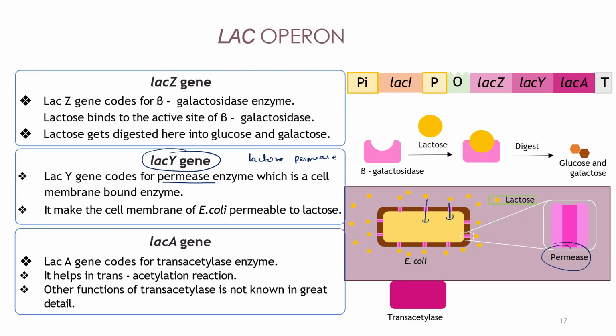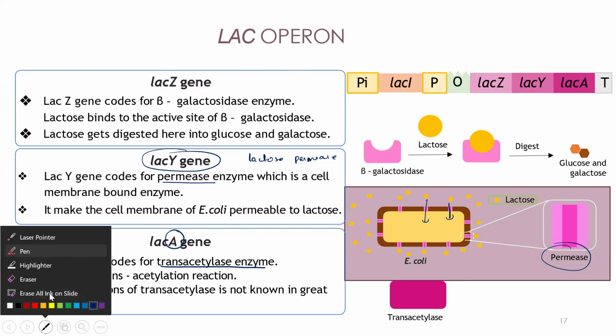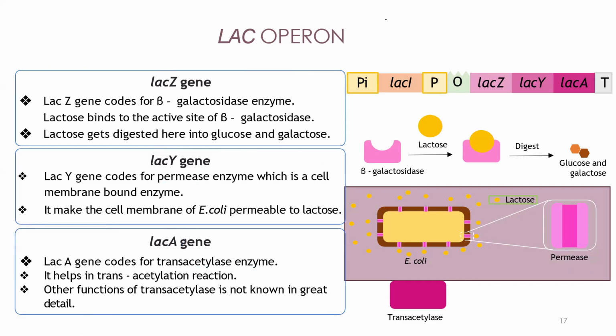Next one, the lacA enzyme. This lacA gene will code for the transacetylase enzyme. So what does this transacetylase enzyme do?